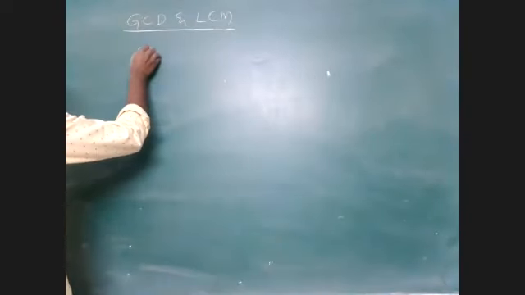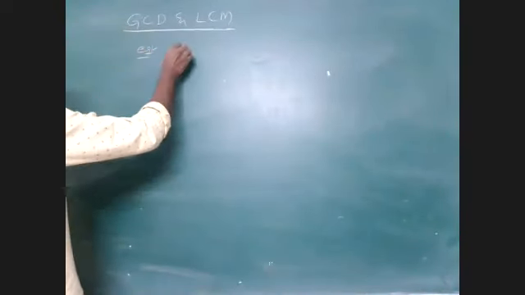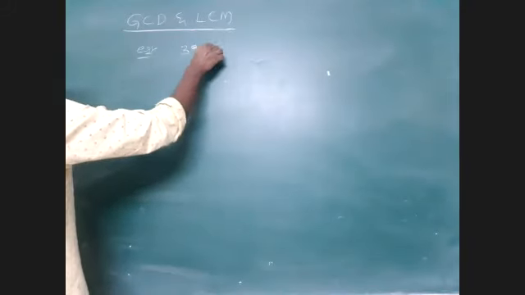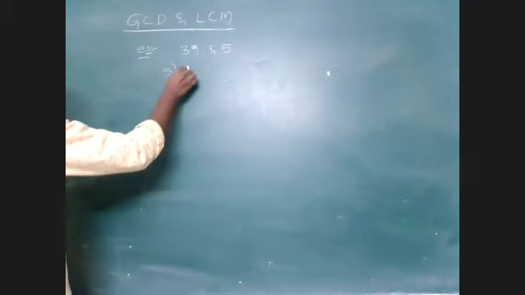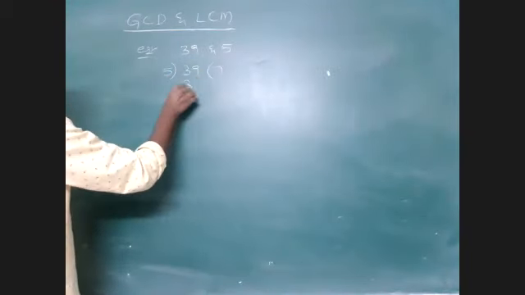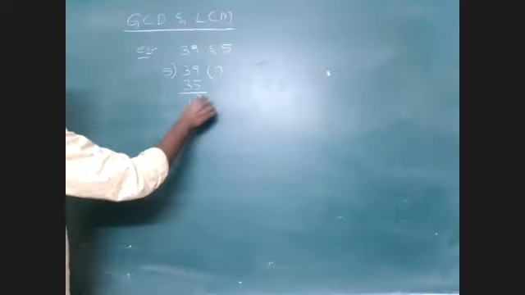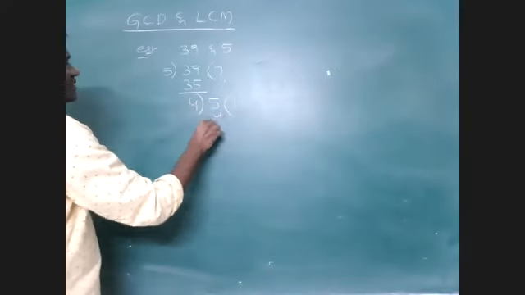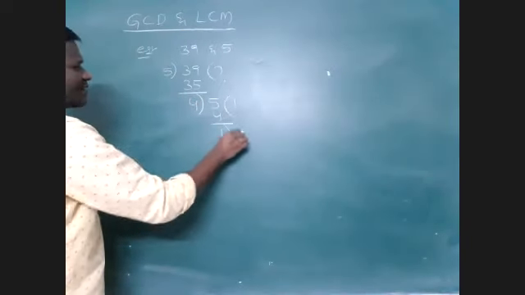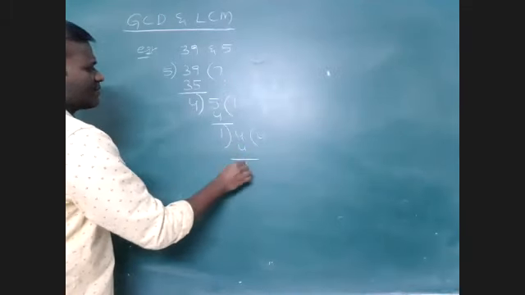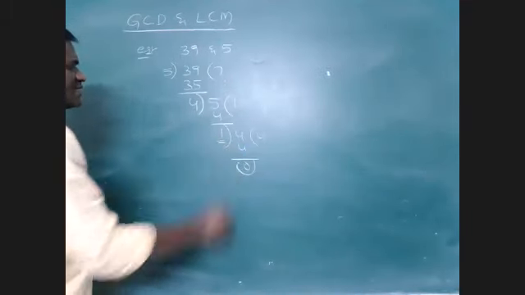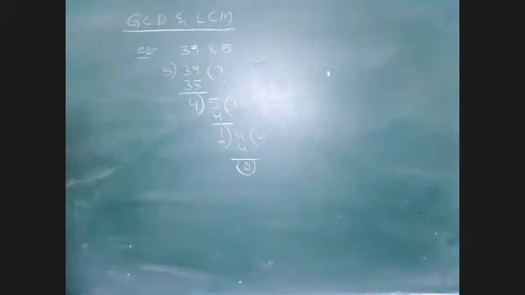See here, first I will take one example, then I will generalize the concept. Suppose, for example, we have to find the GCD of 39 and 5. So I will divide 39 by 5, so that 4 will be the remainder. Again I will take 5 and divide it by 4, so that 1 will be the remainder. Again I will take 4 and 1, 4 ones are 4, remainder is 0. So GCD is equal to 1, I can write here.